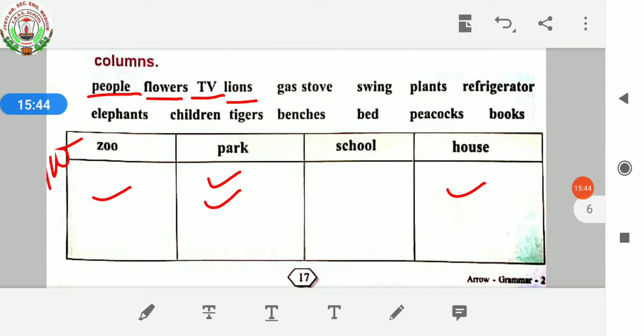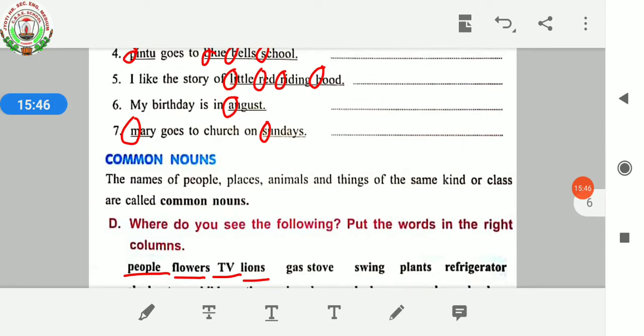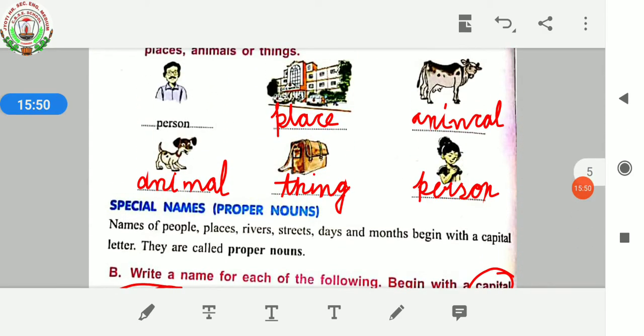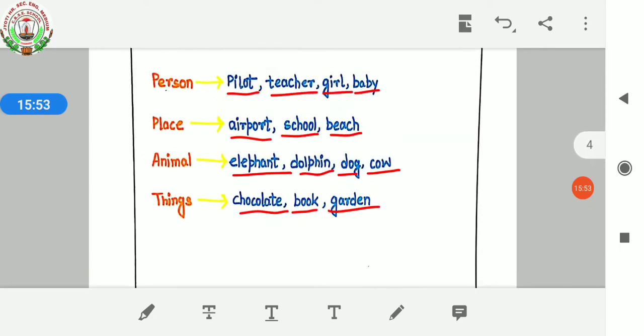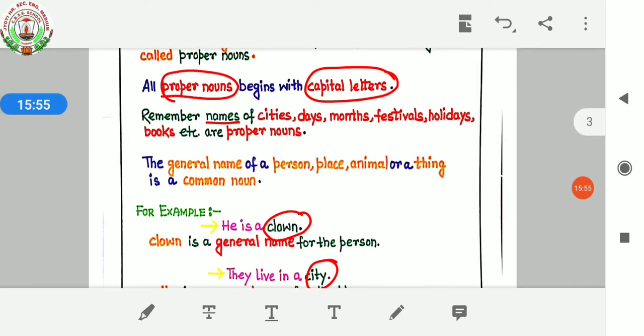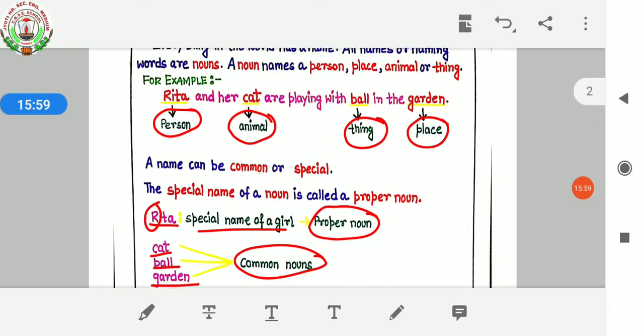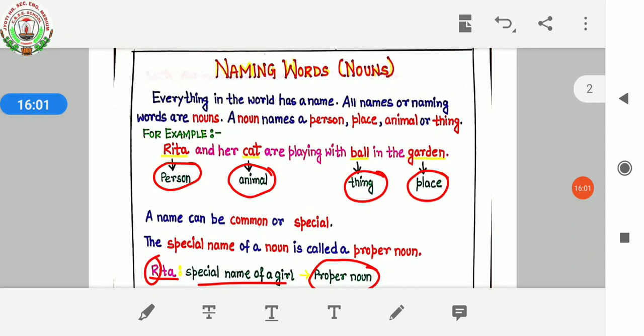So, my dear children, I hope you all have understood what are proper nouns and what are common nouns. So, if you go through the whole video once again, you will be able to understand very well.